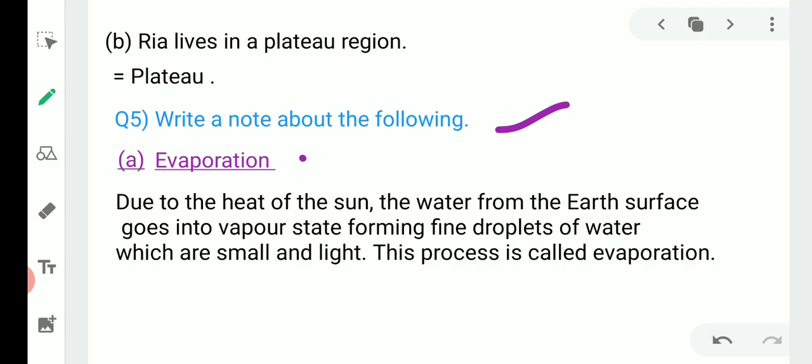This process is called evaporation, which means all the water or moisture present in the soil or on the surface area of the earth gets evaporated by the heat of the sun. Evaporated literally means water turning into vapor and flying away.